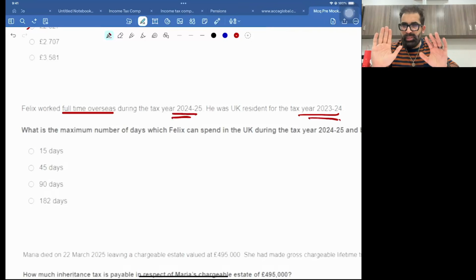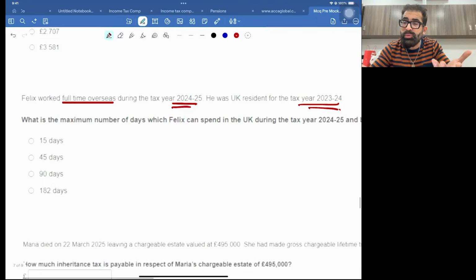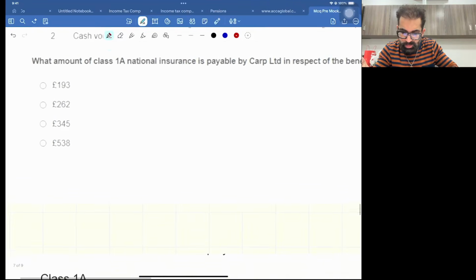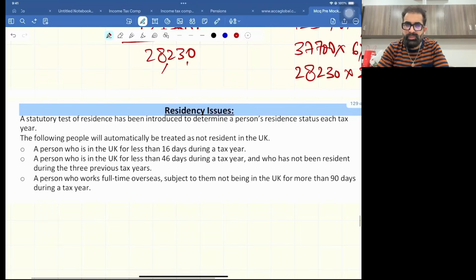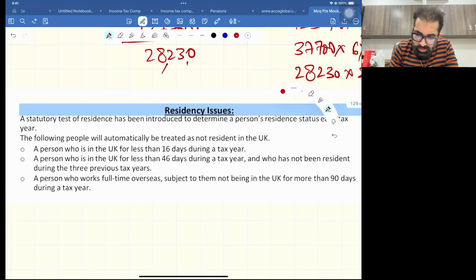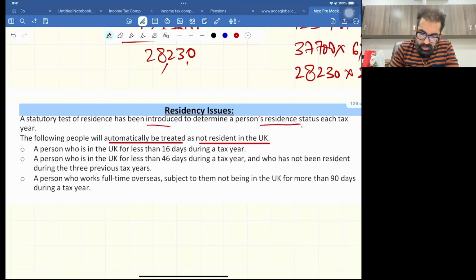Okay. And for that, let me show you the real notes which I teach in class. See, this is what I taught you in the class. It's a revision for you. A statutory test of residence has been introduced to determine residence each tax year. The following people will automatically be treated as not resident in the UK. If you hit only 1 point out of these 3, not all 3, only 1 point, you will be an automatic non-resident.